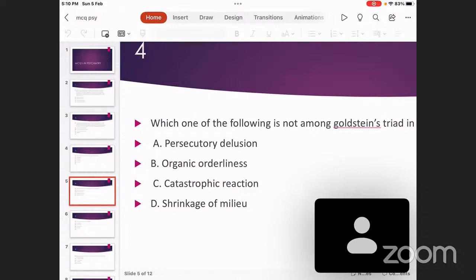These three stigmines are used for the treatment of myasthenia gravis, which is a neuromuscular junction abnormality. While rivastigmine is used for the treatment of dementia. Don't confuse these names. And the fourth one is